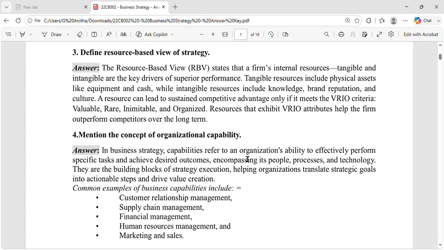Hi students, today we will see about business strategy 2 marks unit 2. So define resource based view of strategy.